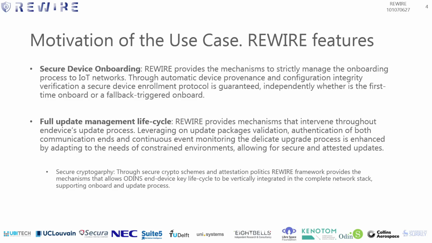In this regard, the REWIRE framework capabilities that are key points for the smart cities use case are the secure onboarding, as automatic device provenance and configuration integrity verification is needed for the strict onboarding process, and full update management lifecycle, based on monitorization of events and validation of update packages and involved agents, adapted to constrained environments. All these operations leverage root secure crypto schemes and attestation policies, vertically integrated in the end-device crypto material lifecycle.